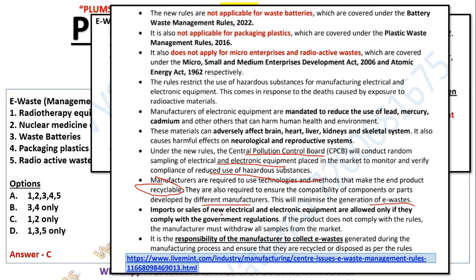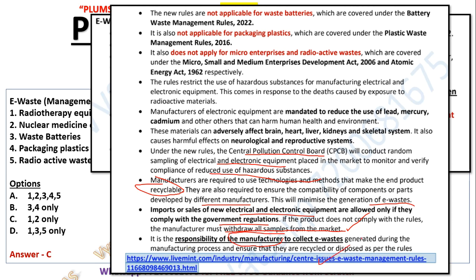Now, import or sale of new electronic equipment is allowed only if it complies with the government regulation. Not like you can import whatever you want from China, you cannot do that. Now, if the product does not comply with the rules, the manufacturer must withdraw all samples from the market. So the government will tell that, and then you will have to simply give it away. All your investment will be gone. Now, it is the responsibility of the manufacturer to collect the e-waste generated during the manufacturing process and ensure that it is recycled or disposed of as per the rules.